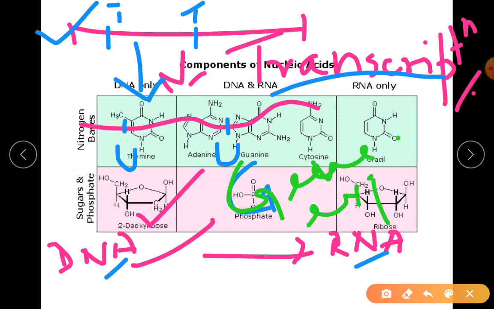Okay, gene expression. When I say gene expression, an example I'll give you is the curly nature of the hair. How does it appear curly? It is the expression of the DNA itself. So what is that expression? This DNA has to produce enzymes. Okay, it has to produce enzymes.